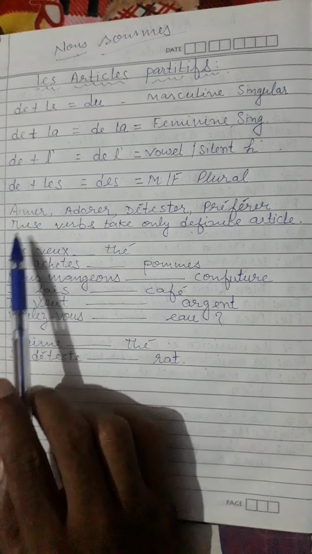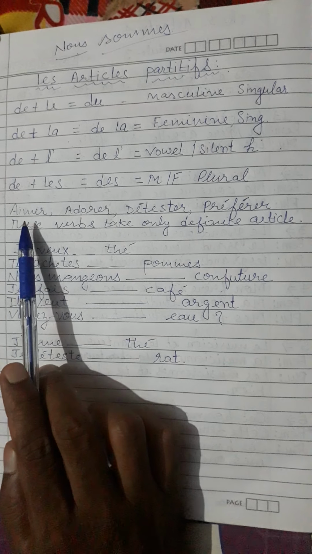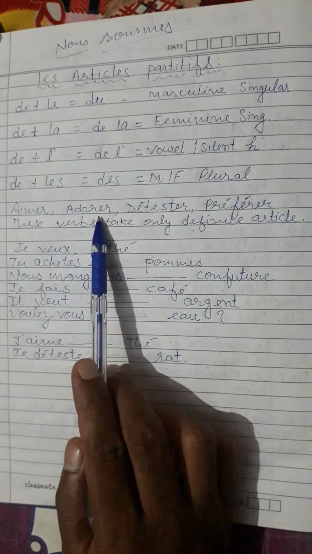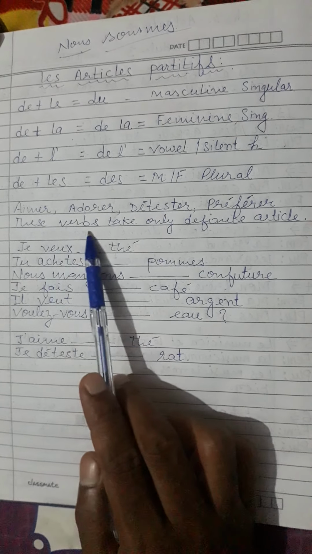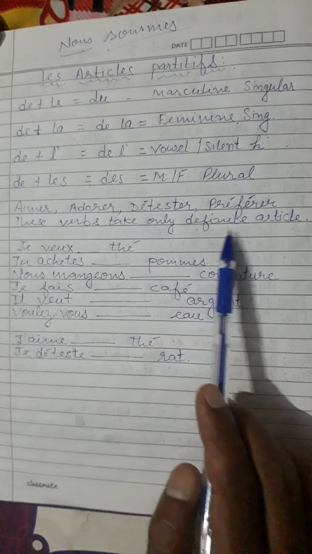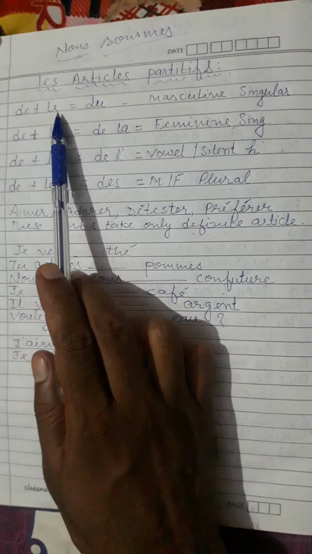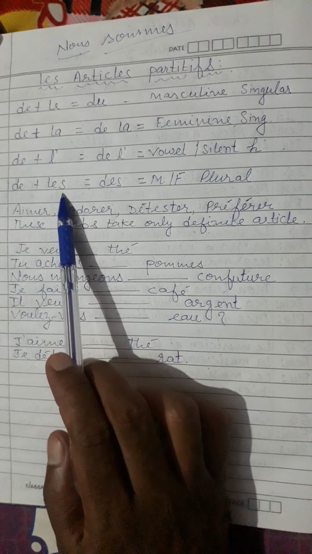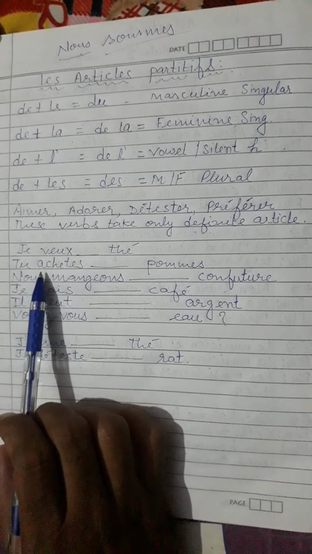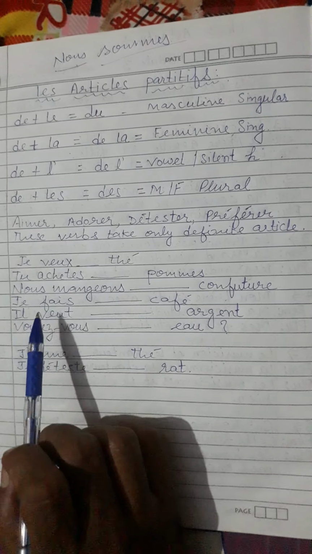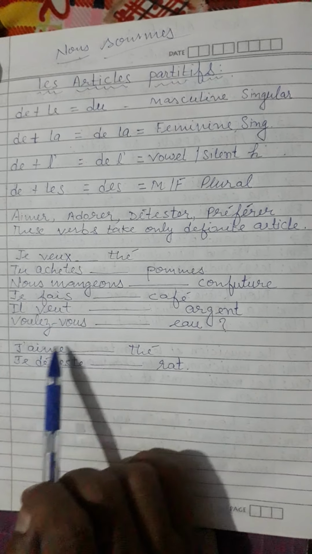Now one thing we need to understand: there are some verbs, aimer, adorer, détester and préférer. These verbs take only definite articles. For that, below I will show you the examples. I have just created some examples for you on how to use all these articles.